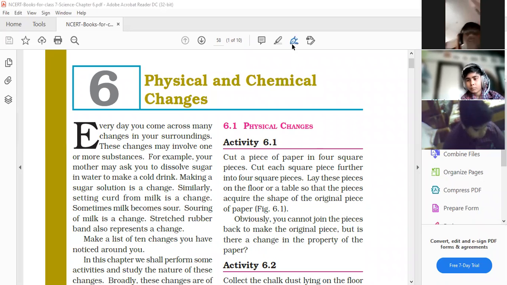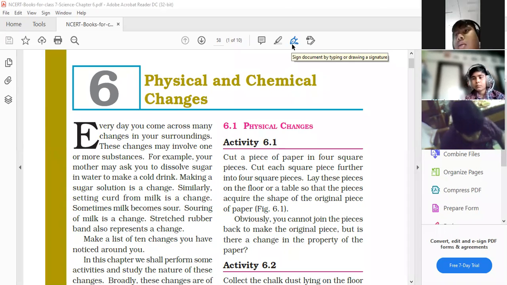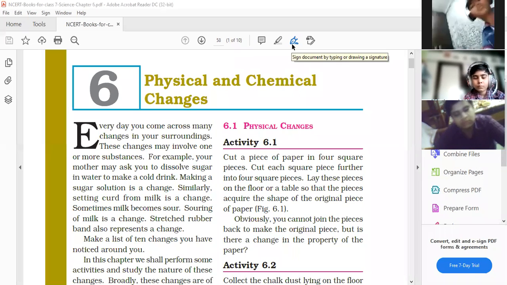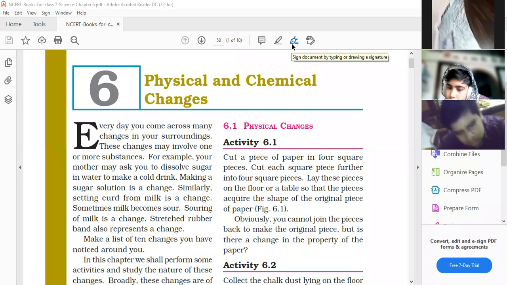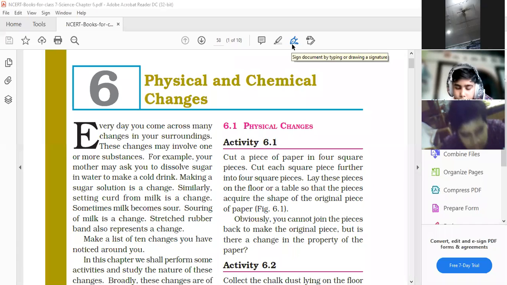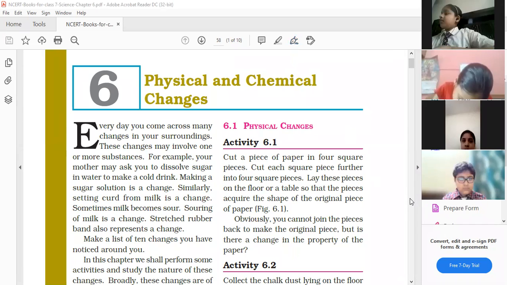To study different types of changes that are taking place around us.